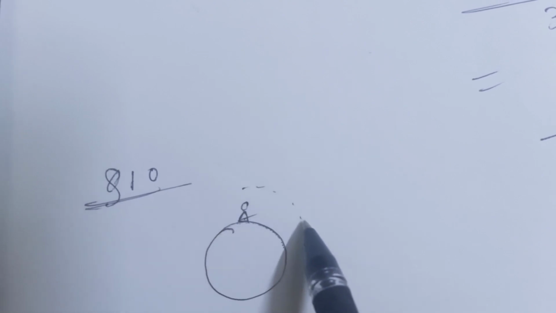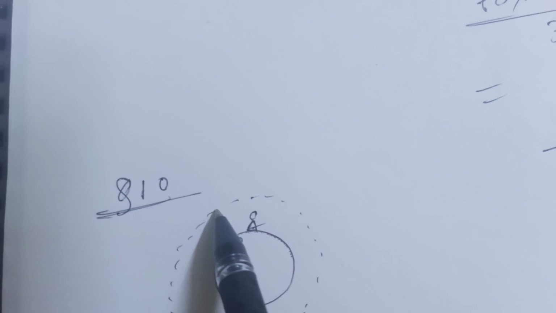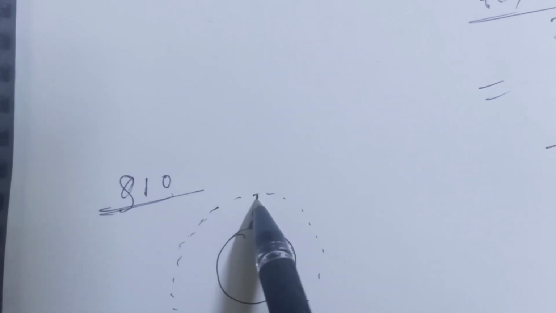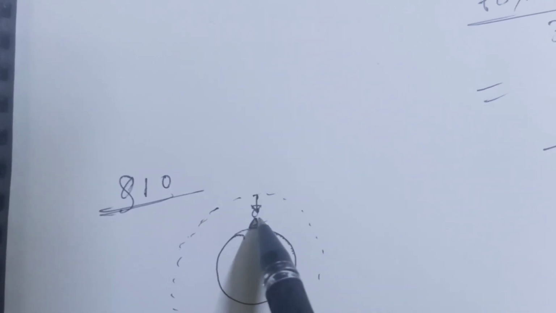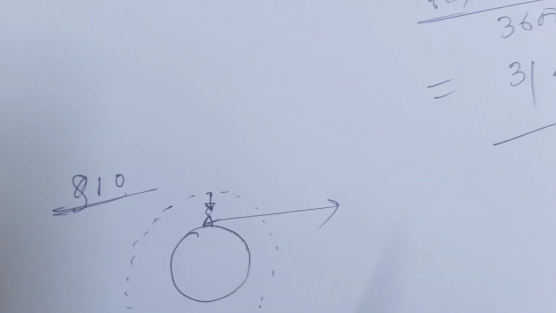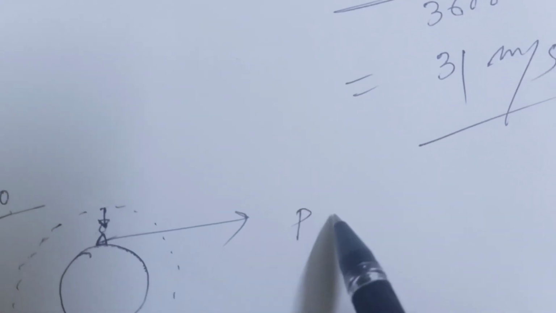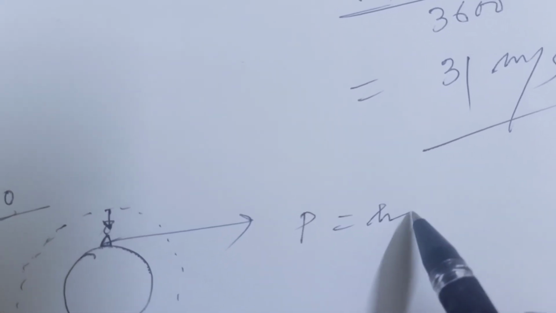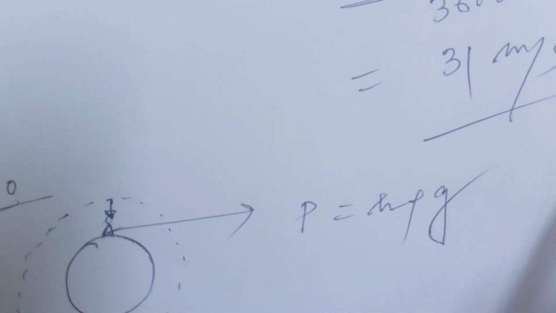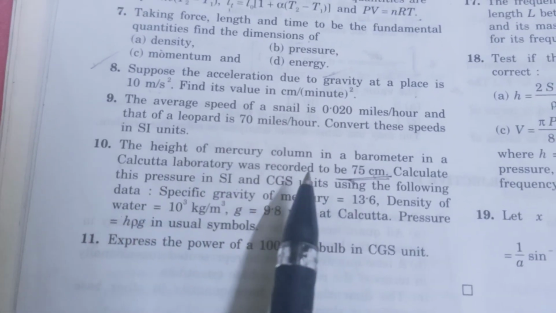There is a blanket of air, and the atmospheric air creates a pressure upon that particular student. So you can compare it with barometric height, and then calculate the pressure using this formula h rho g. Okay, so P equal to h rho g.